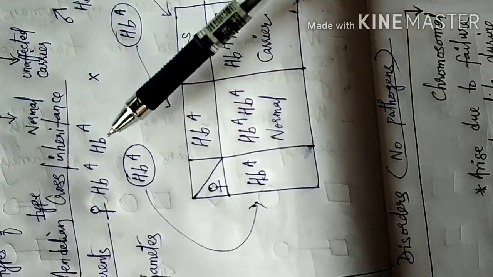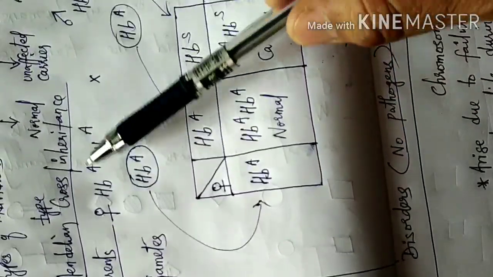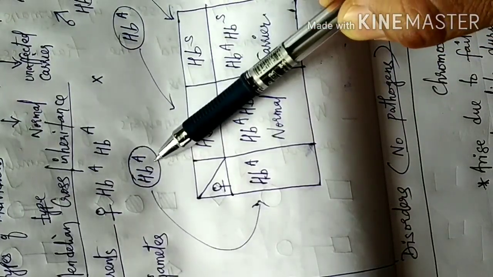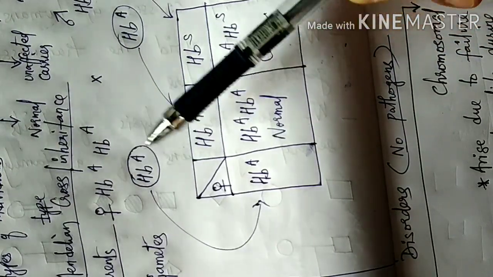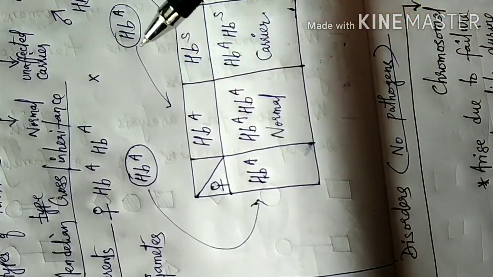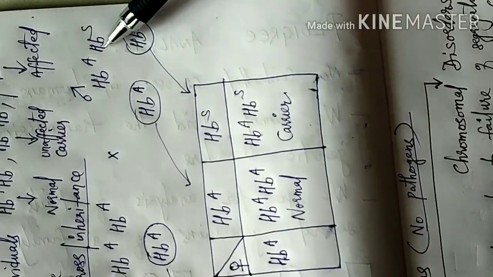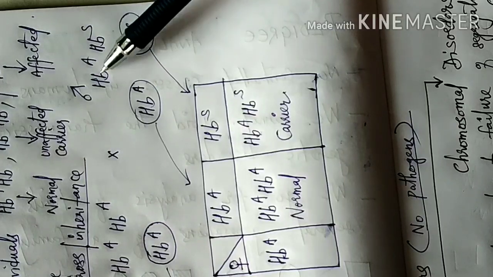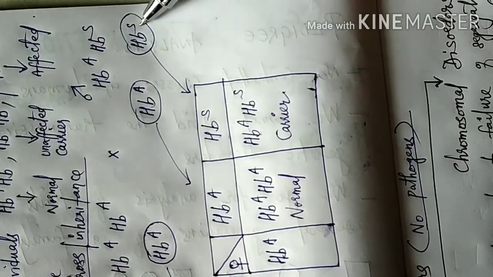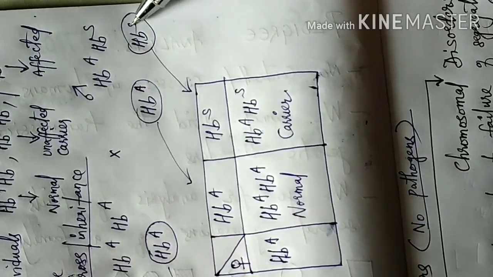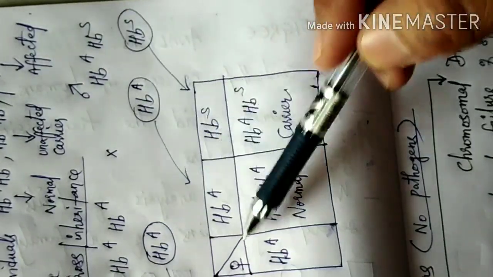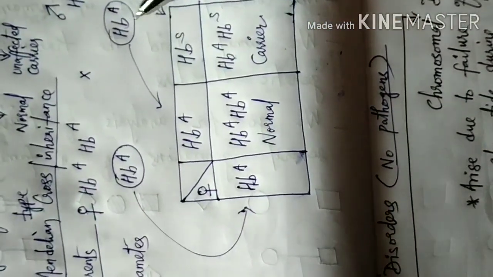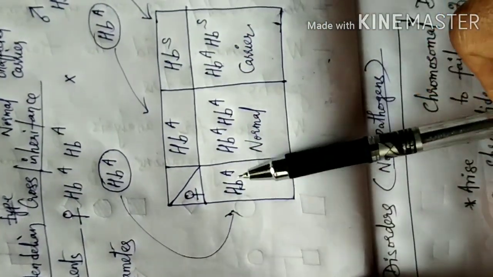The gametes formed: because both the alleles are HbA in the female, there is only one type, HbA. From the male parent, there are two types of gametes, one having HbA, the other having HbS. Now we put these gametes in the Punnett square.